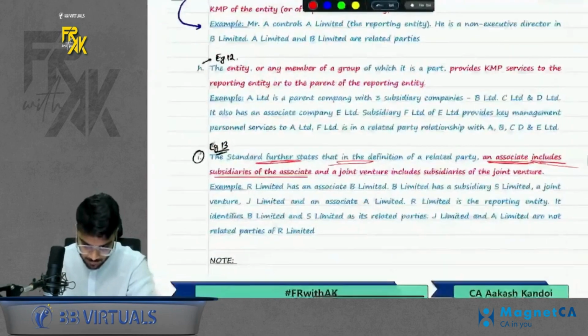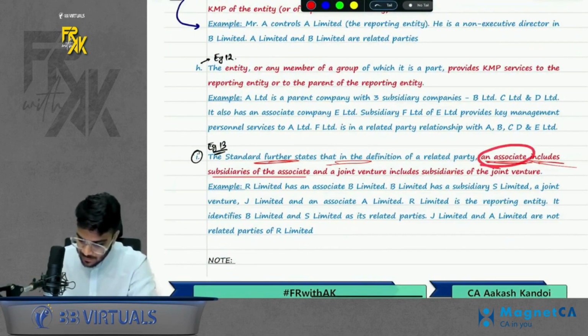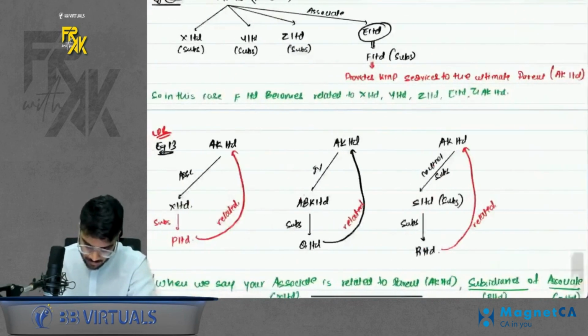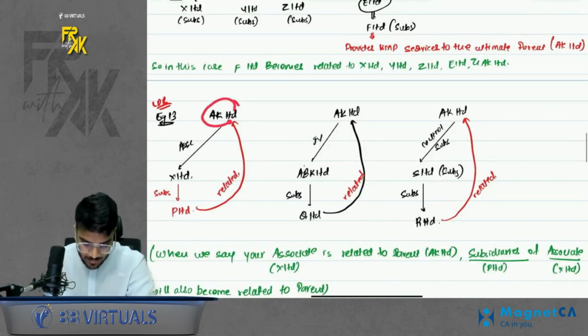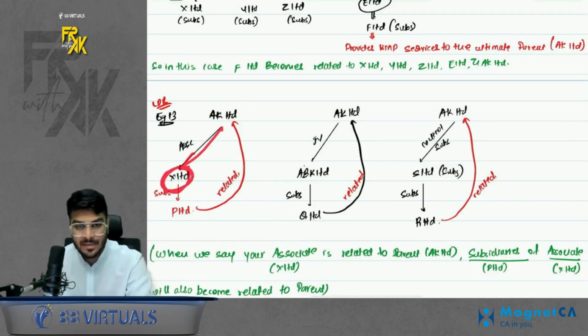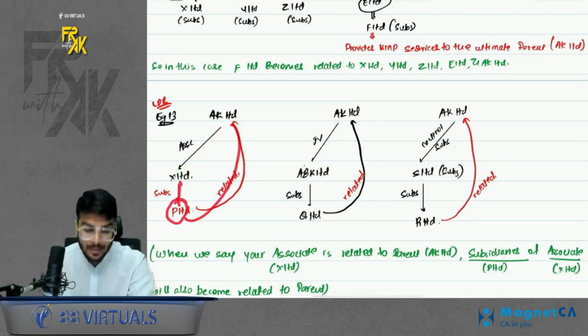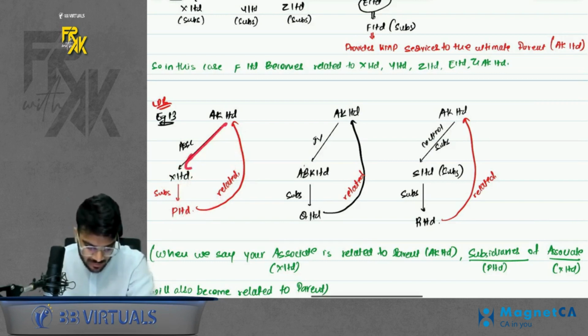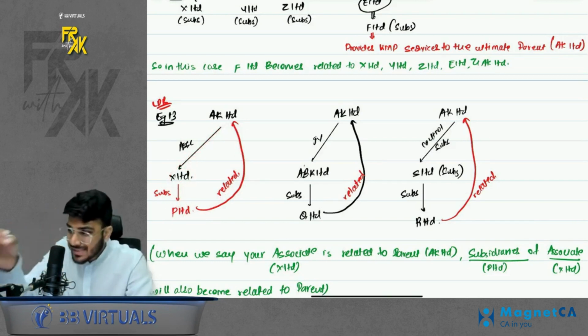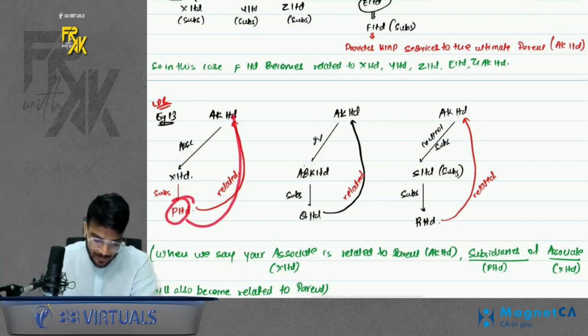Okay, simple. Then last point, an associate includes subsidiary of associate. What is the meaning of this? When you say that AK has an associate X Limited, AK and X are related. So if X has any subsidiaries, that will also be related to AK Limited. That means when I say your associate is related, the associate's subsidiary will also be related to the parent.